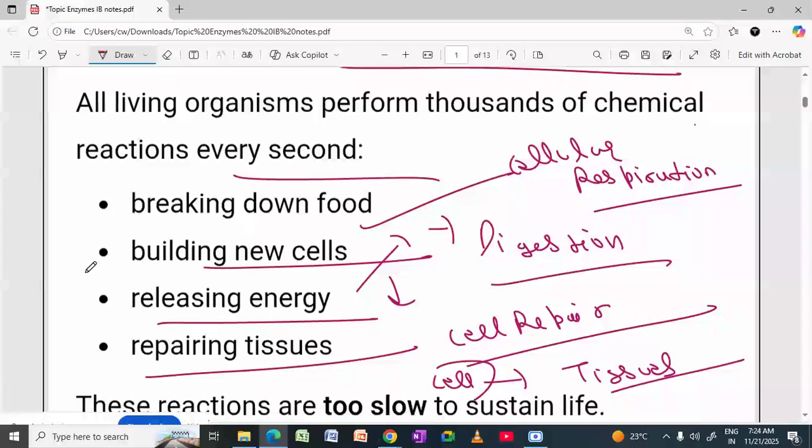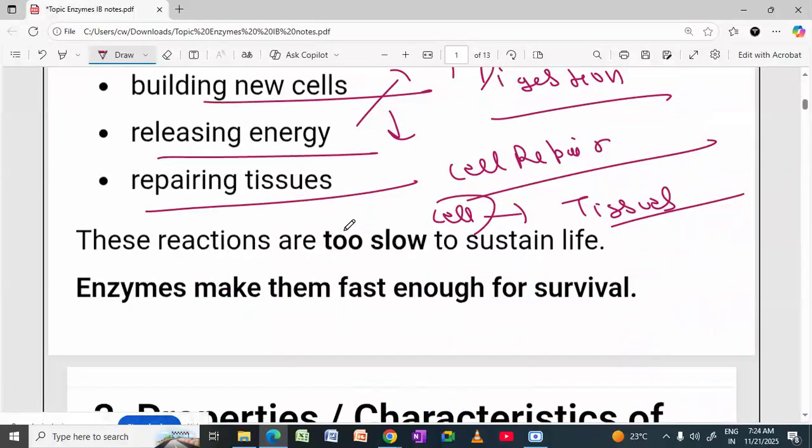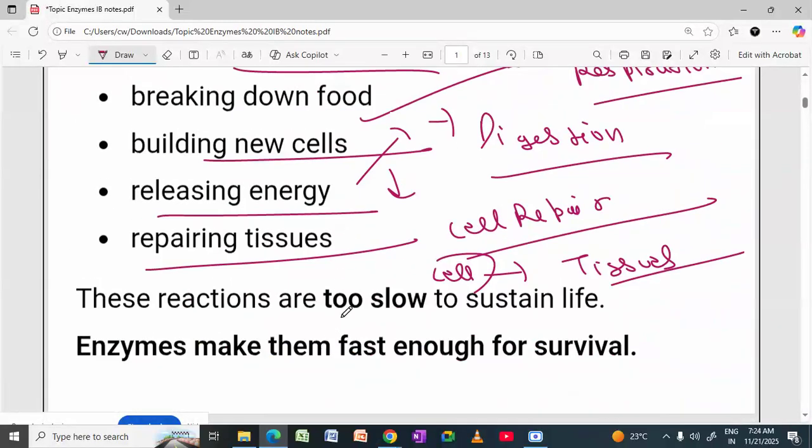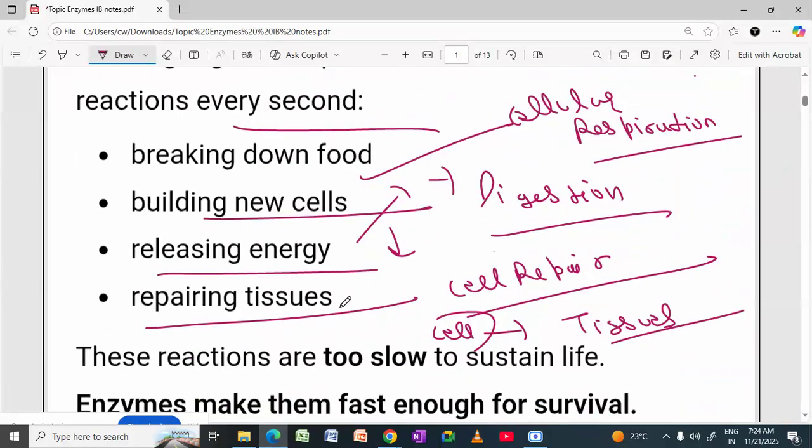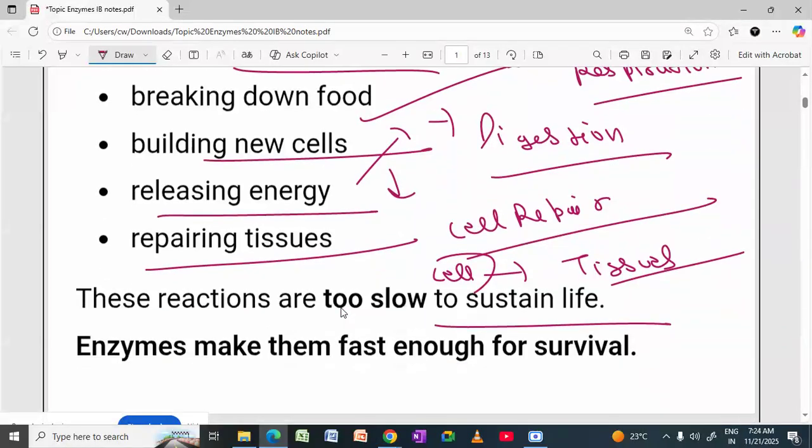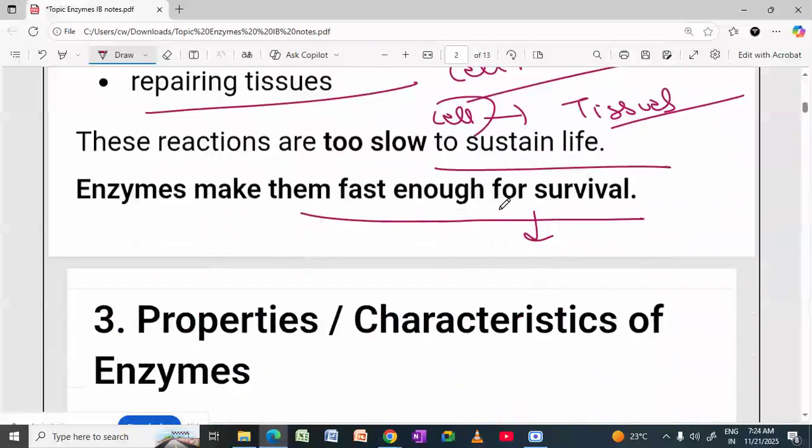So these reactions are too slow to sustain life. All these reactions that I discussed here are very, very slow if enzymes are not there, but they are going to sustain your life. So enzymes make all these activities fast enough for survival. This is the importance that we discussed here.